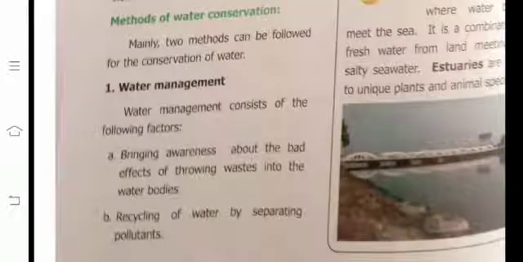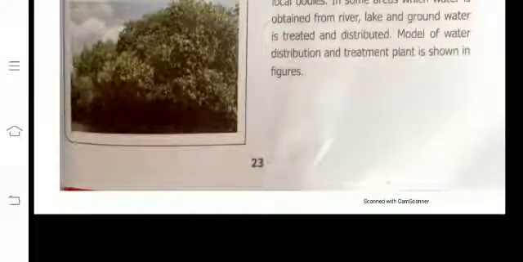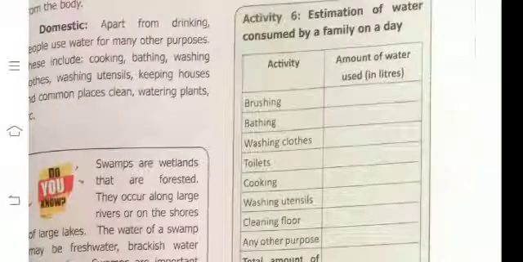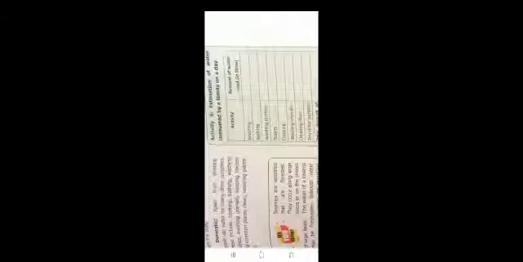Your class teacher has already sent the PDF of this whole lesson. You need to read the five mark questions, the first two five mark questions only, and write them. Write them and send them to your class teacher, and do this activity at home and send it tomorrow. This is your homework. Okay, thank you children, thank you very much.